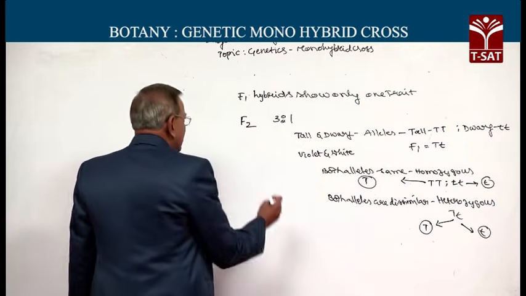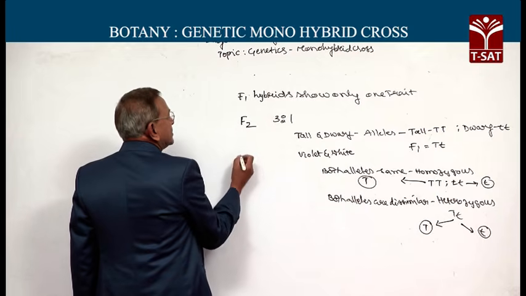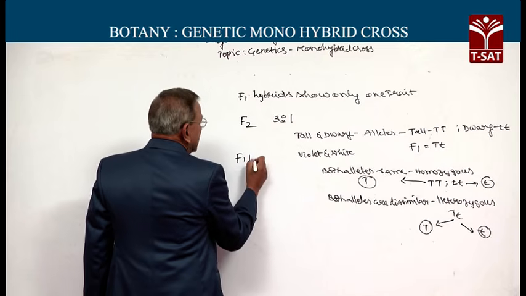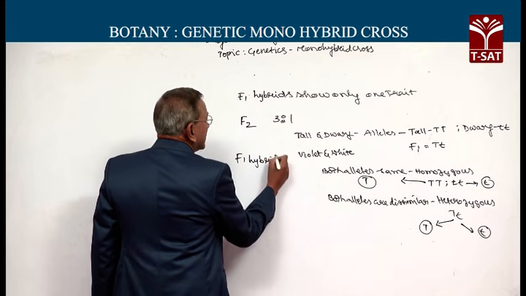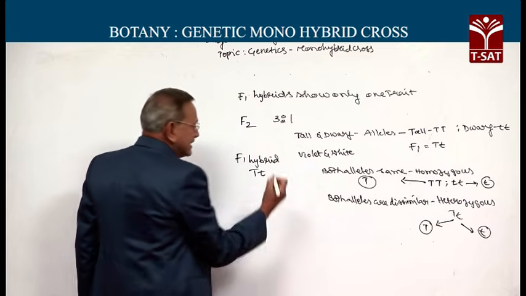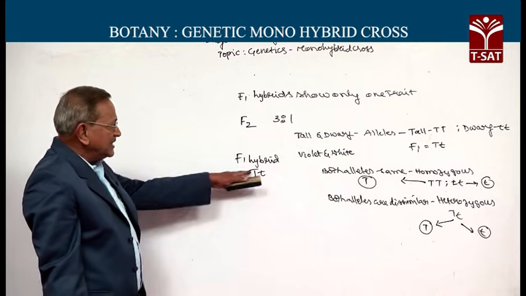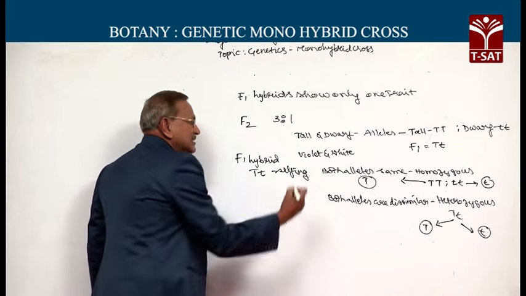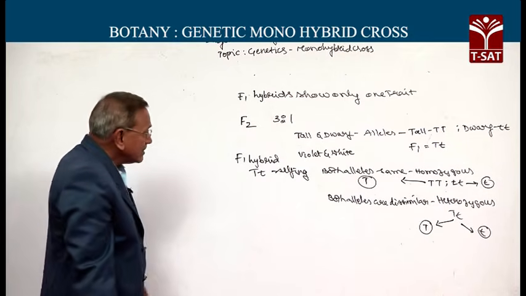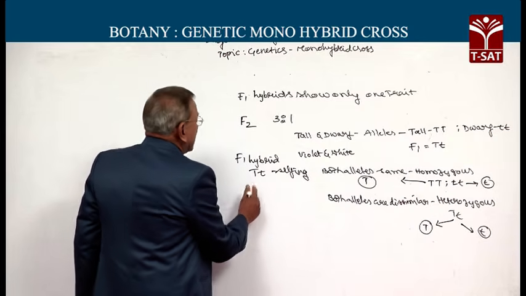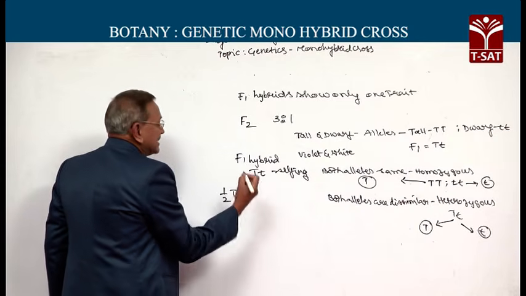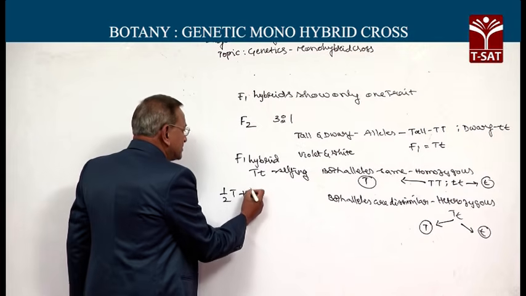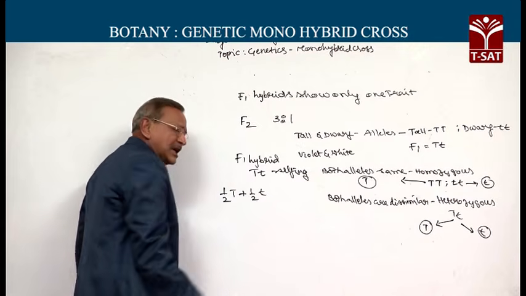The F1 hybrids are heterozygous, that is Tt, and this is subjected to selfing. 50% of the gametes contained capital T, remaining 50% of the gametes contained small t.